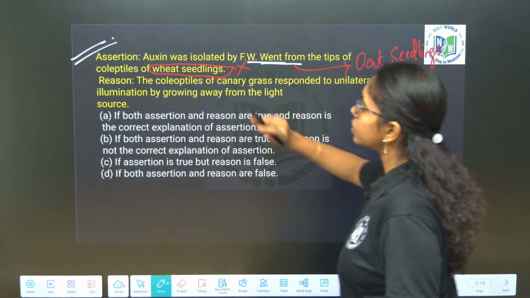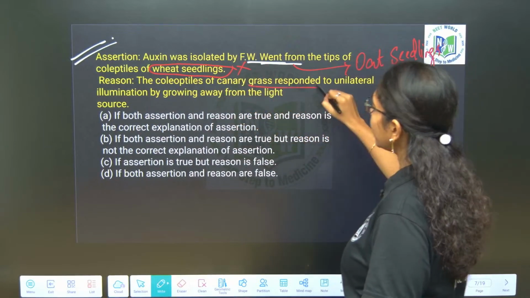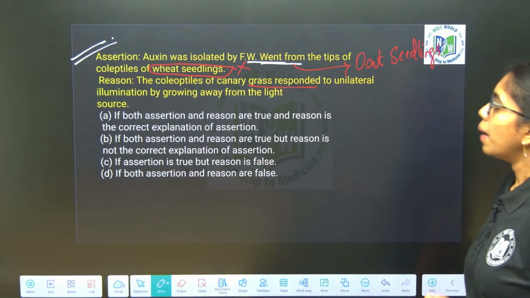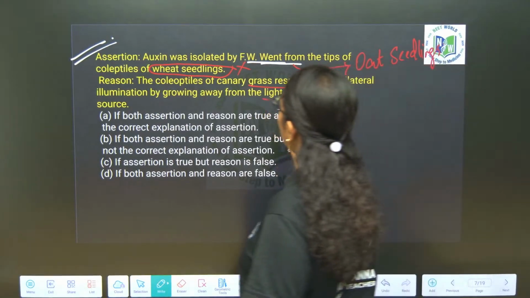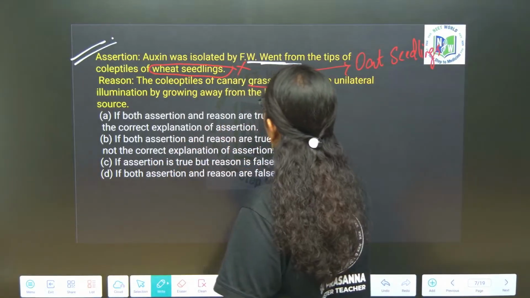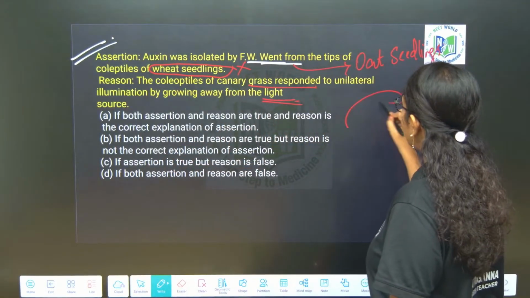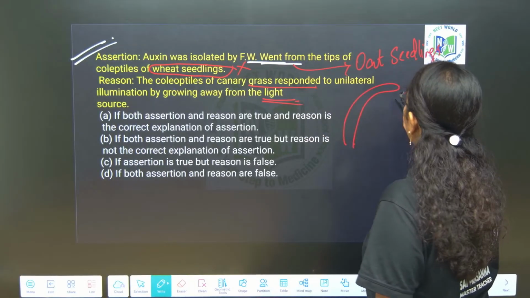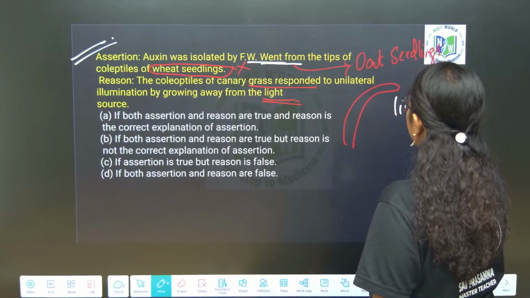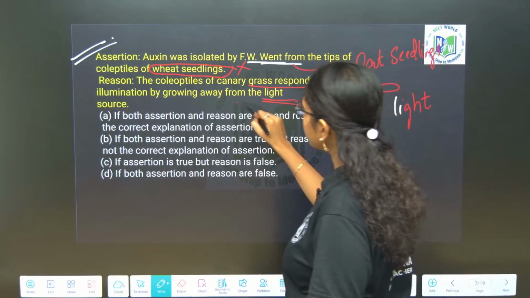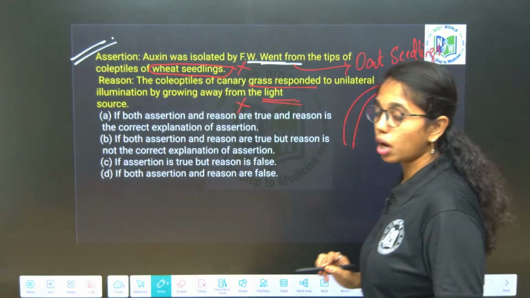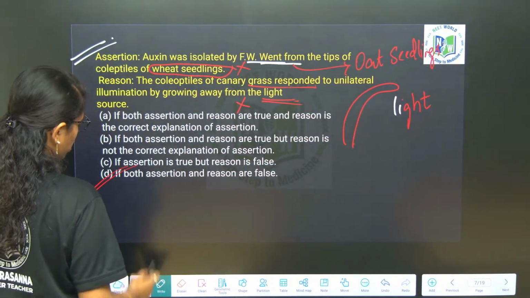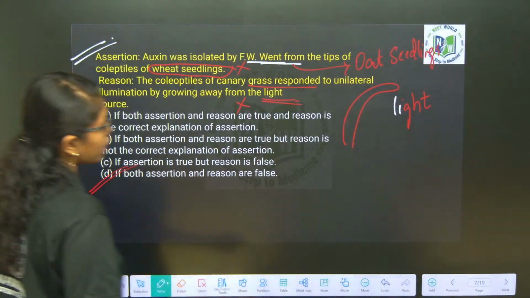Next, the coleoptiles of canary grass responded to unilateral illumination by growing away from the light source. Wrong. The response of the coleoptiles is towards the light, not away from the light. So here the assertion is wrong and the reason is also wrong. What option do we have to choose, ma? Both A and R are false. Clear?